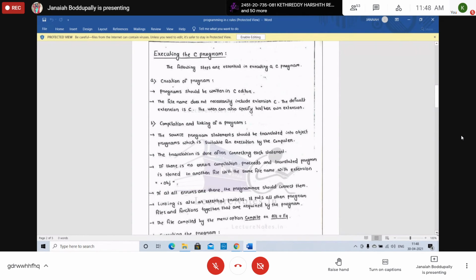The file name does not necessarily need the extension, but it should be .c. Any C program should be saved with the name ending in .c. If you are calculating addition of 2 numbers, you simply write add.c or file1, f1.c, f2.c, program 1, p1.c, p2.c also. But the default extension in C is .c.